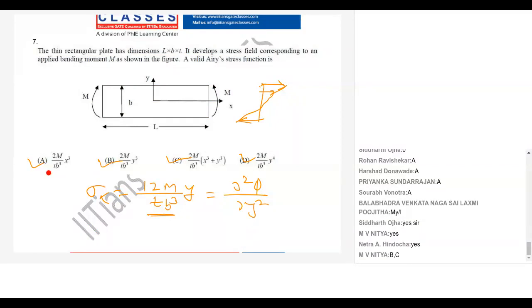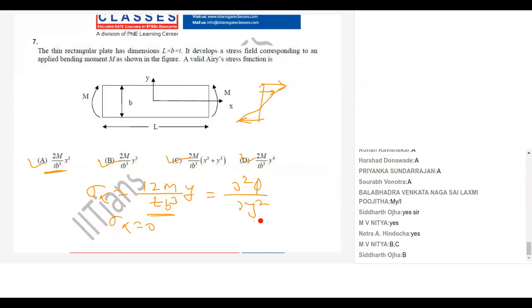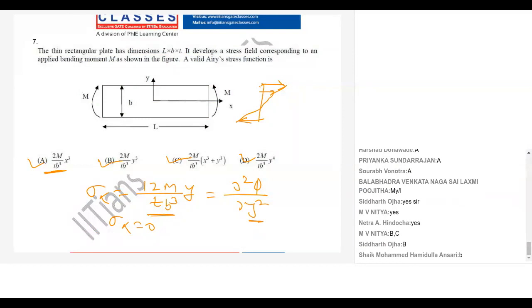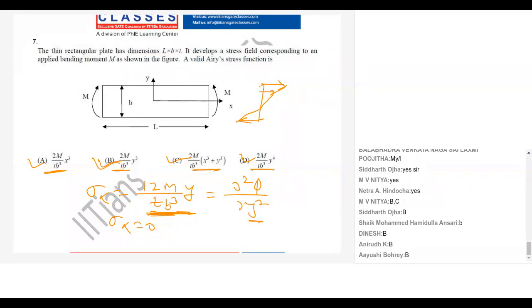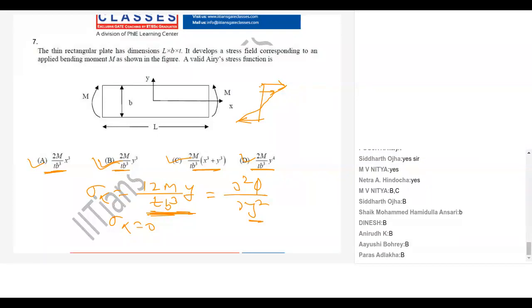If you take A, you will get sigma x as 0 because it is differentiated with respect to y. If you take B, what you will get? 6M, then again 12M, so you'll get 12M y upon T B cube. This cannot be the correct answer, and this is also not correct. So what is the answer? C. How can C be correct?